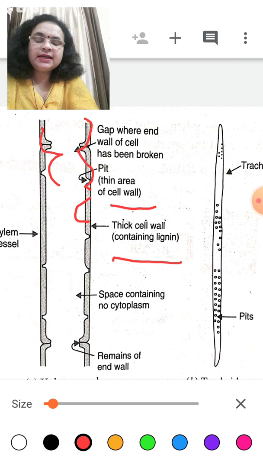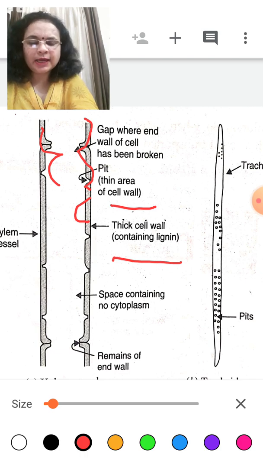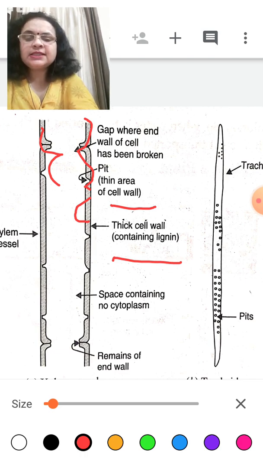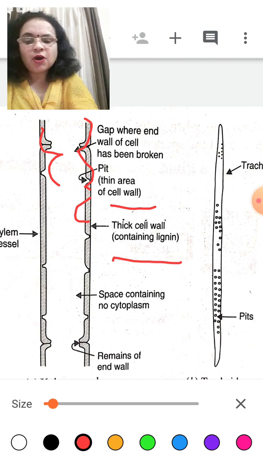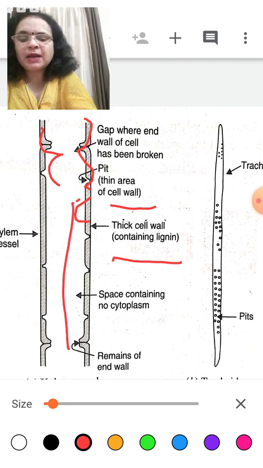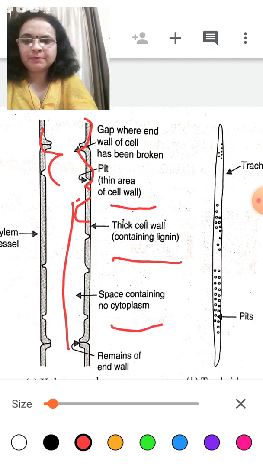What is lignin? Lignin is a strong and hard structure, and the strength which is required by the plant is supplied from this thick cell wall. The other different thing is that xylem vessels are just empty, pipe-like structures, which do not contain any cytoplasm or nucleus.